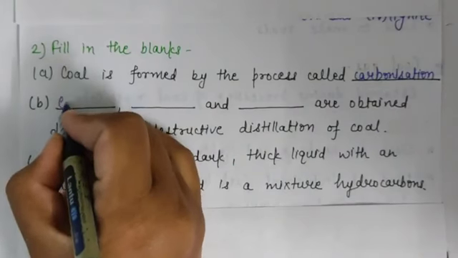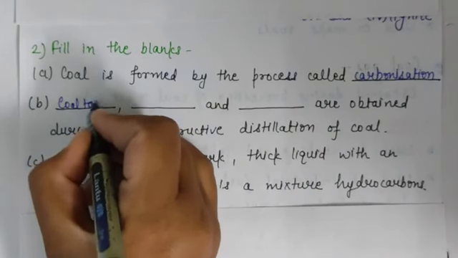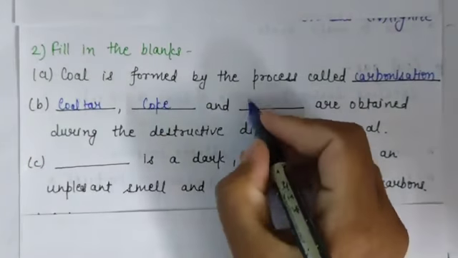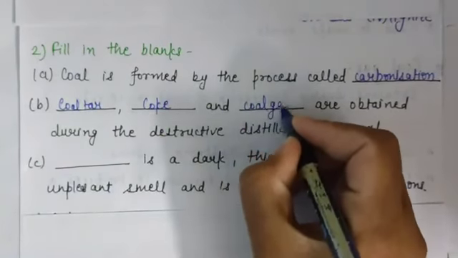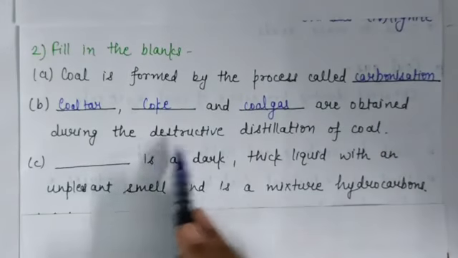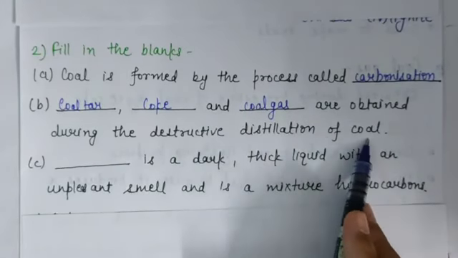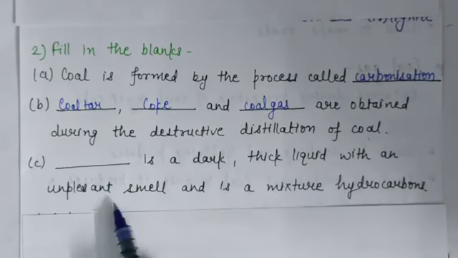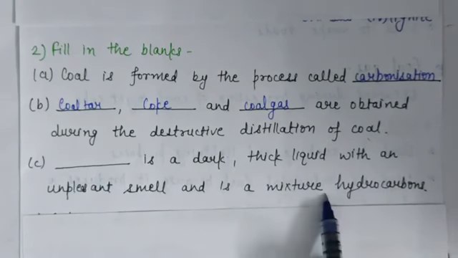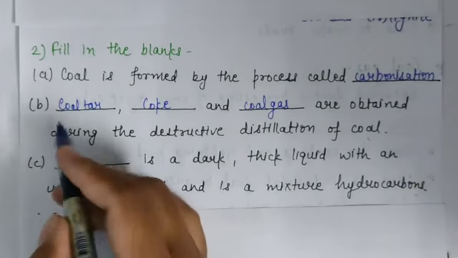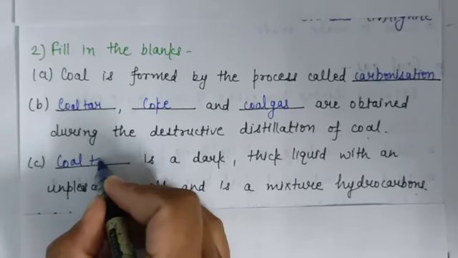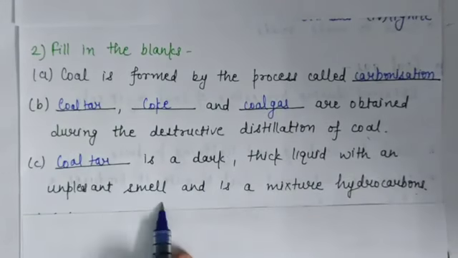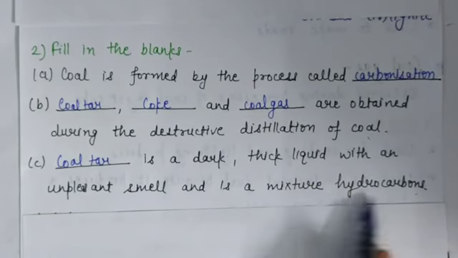So coal tar, coke, and coal gas are obtained during the destructive distillation of coal. C part: dash is a dark, thick liquid with an unpleasant smell and is a mixture of hydrocarbons. So answer is coal tar. Coal tar is a dark, thick liquid with an unpleasant smell and it is a mixture of hydrocarbons.